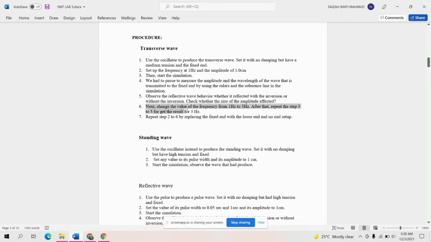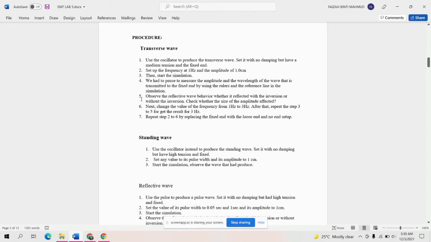Next, change the value of the frequency from 1 Hz to 3 Hz. After that, repeat steps 3 to 5 to get the result for 3 Hz. And lastly, repeat steps 2 to 6 by replacing the fixed end with the loose end and no end setup. This is the procedure for the transverse wave.